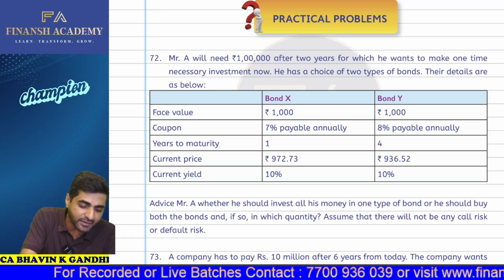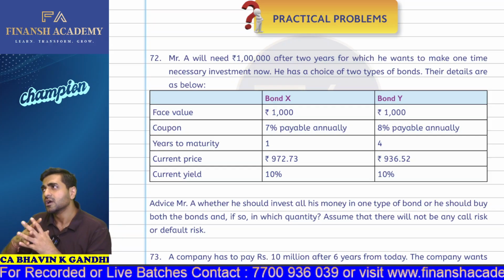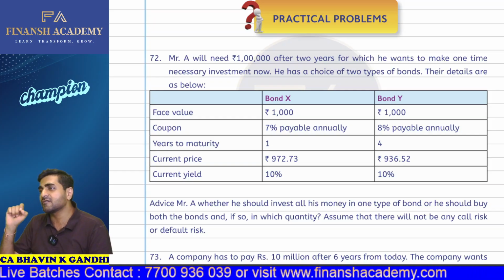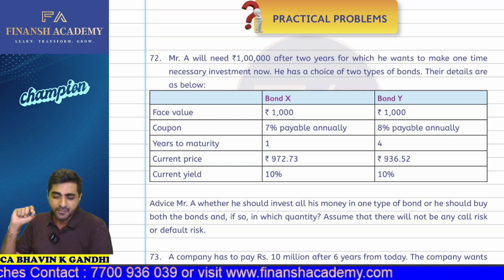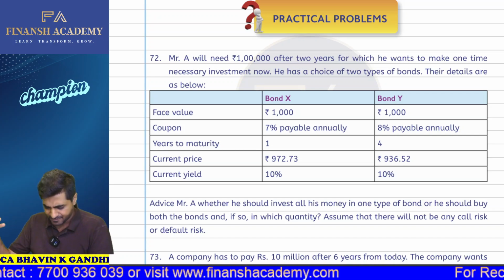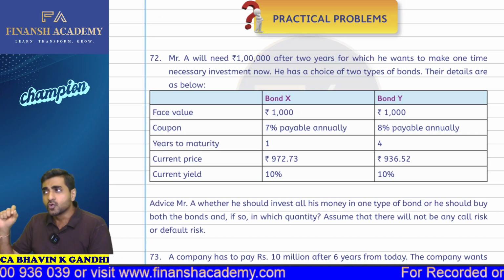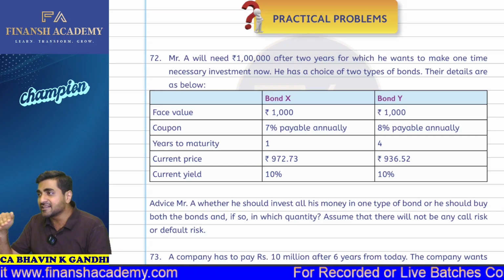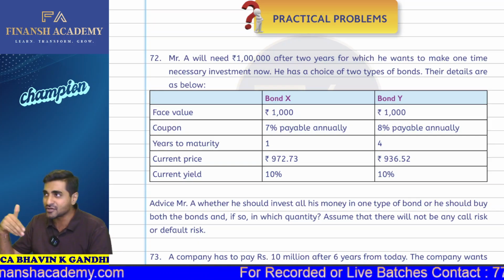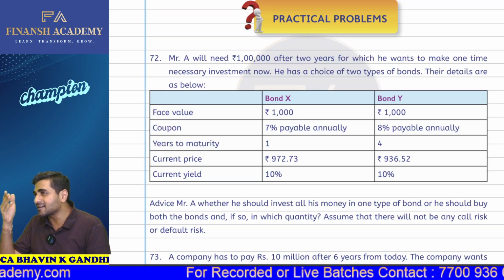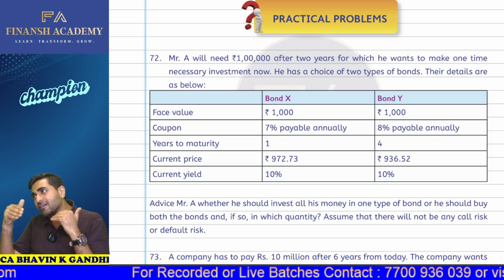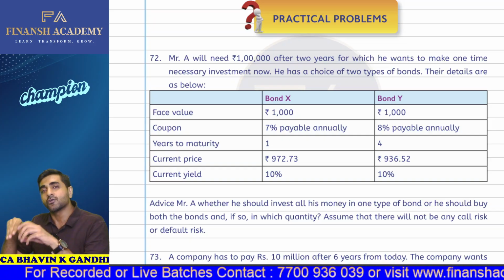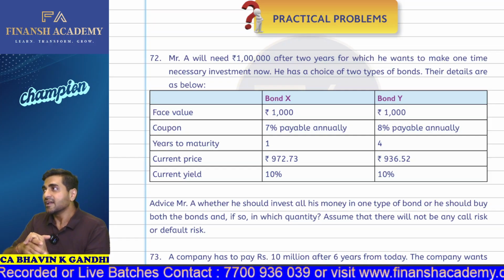Basically, let's say you are a CFO of a company, and you have some commitments after a 5-year period. Suppose at the end of the fifth year, you have to pay 1 crore to someone. Can I say that this is nothing but the future value, which you have to pay at the end of the fifth year? You say, sir, let me invest today itself in such a way that at the end of the fifth year I'll get 1 crore. Okay, fine, what do you want to do? You say, sir, I'll go to the bond market and invest in bonds.